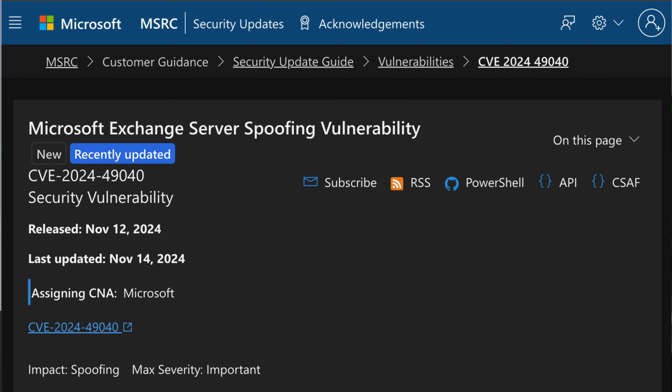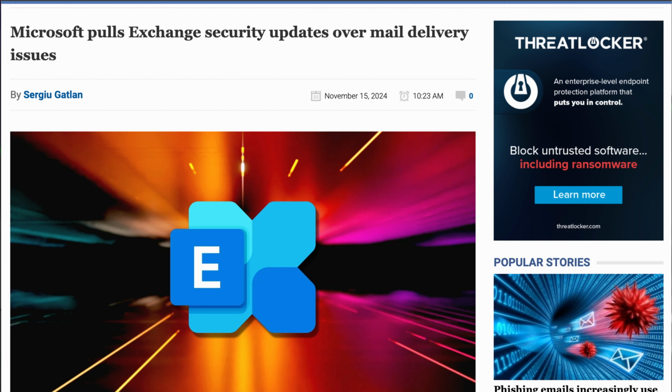Now, the other two vulnerabilities that Microsoft addressed, which are zero-day vulnerabilities, one of them is CVE-2024-49040. This is a Microsoft Exchange Server vulnerability allowing spoofing. Now, this one in specific, Microsoft has actually pulled the patch. They pulled this patch because it was breaking Exchange. They were having problems with delivery of messages.